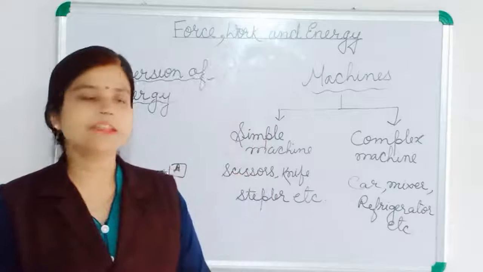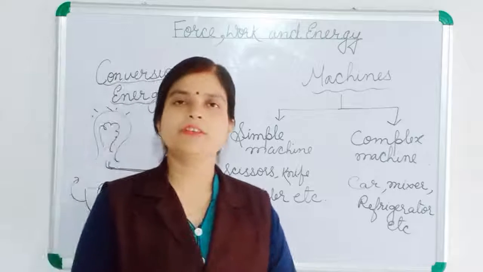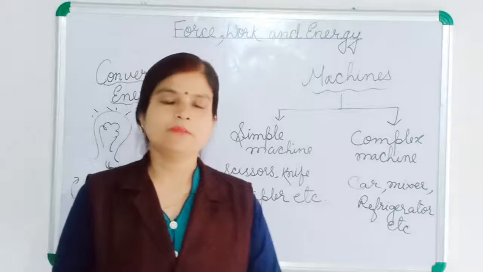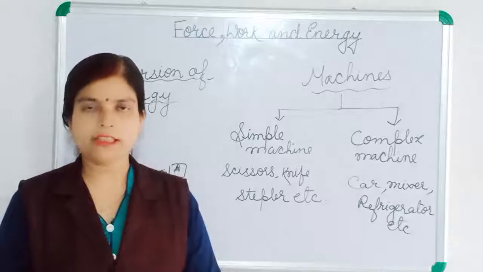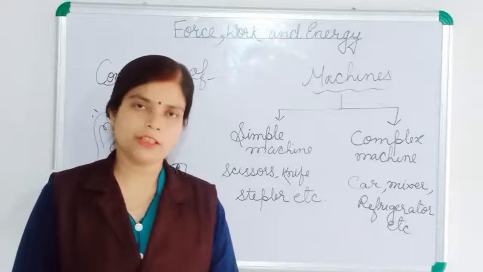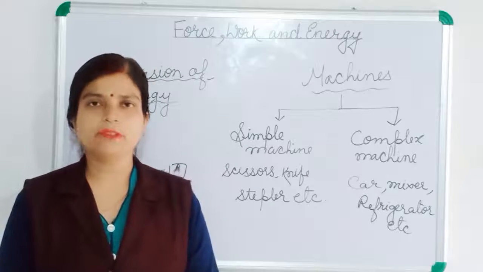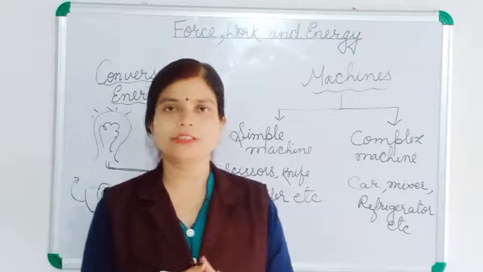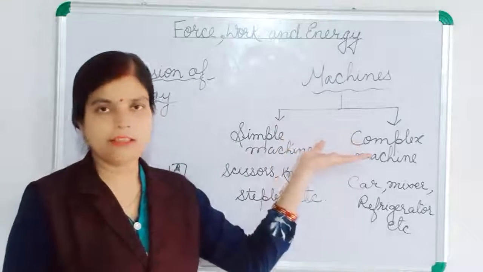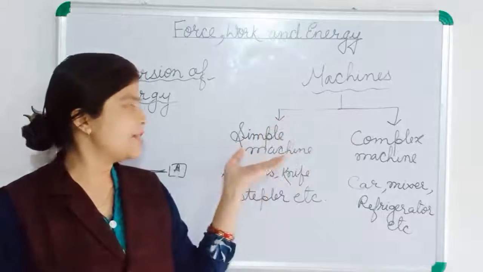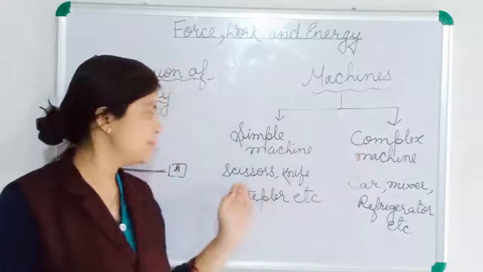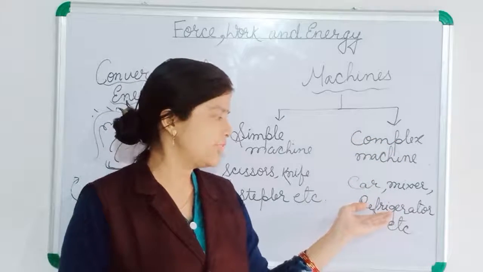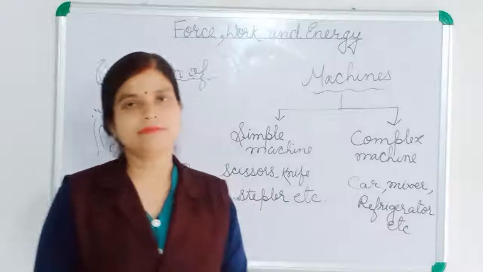So children, what have we learned? We have learned today conversion of energy: energy can neither be created nor be destroyed, only we are changing it from one form to another form. And by some examples we have understood how we convert electrical energy to light energy and heat energy. Then we have learned about machines. A machine is of two types, simple machine and complex machine. Examples of simple machines are scissors, knife and stapler. Examples of complex machines are car, mixer grinder, refrigerator, etc. Okay children, thank you, have a nice day.